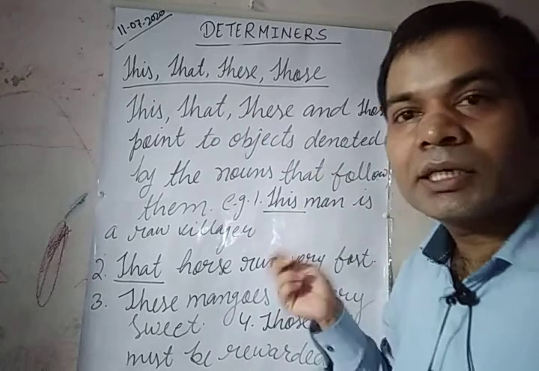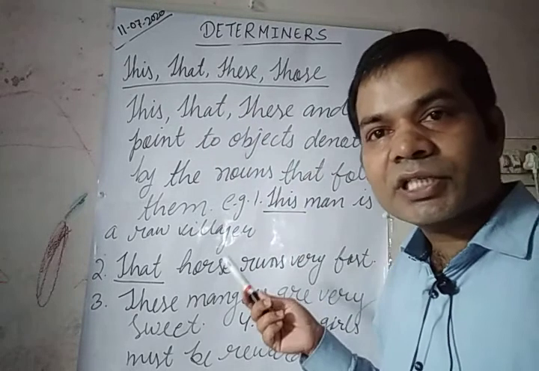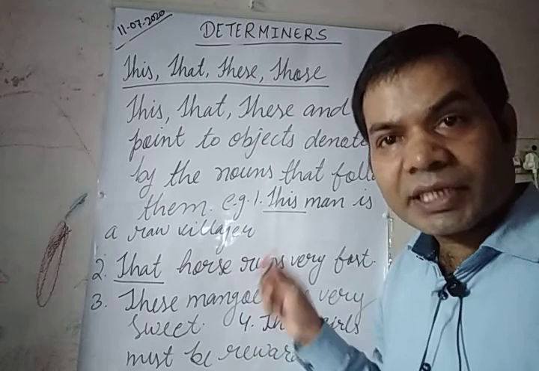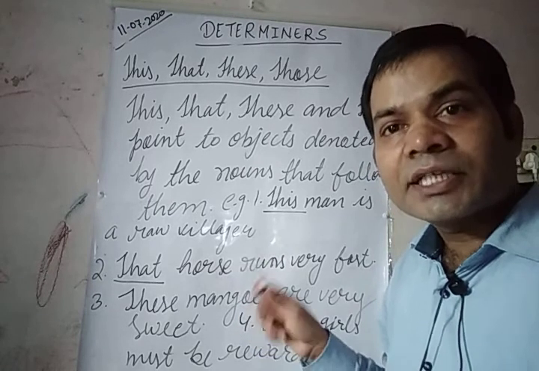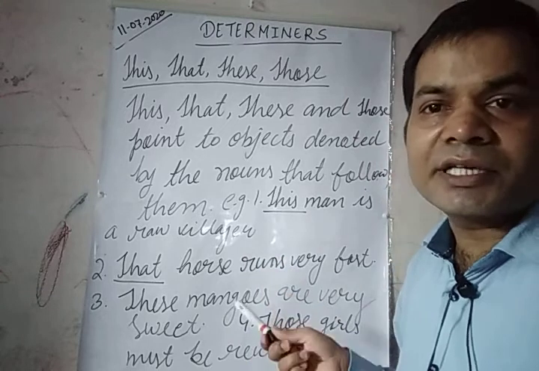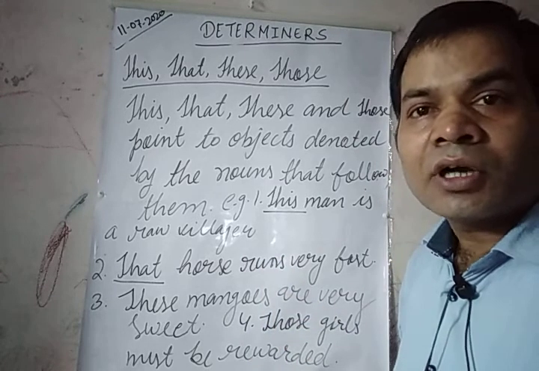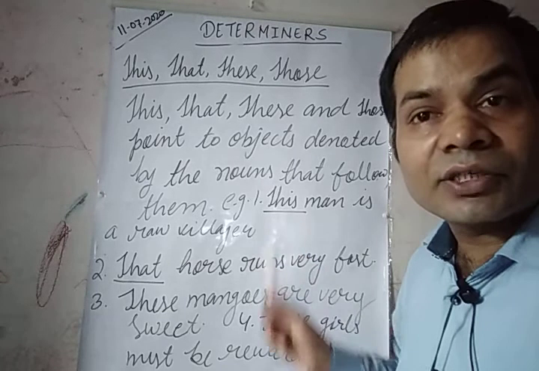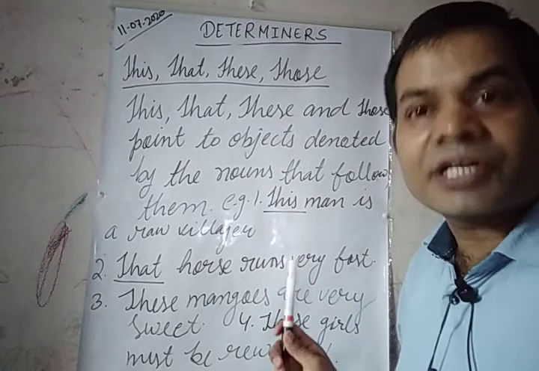They are demonstratives, demonstrative adjectives. They are both demonstrative adjectives as well as demonstrative pronouns, but here, as determiners, they are used only as adjectives. Demonstrative adjectives are used as determiners.